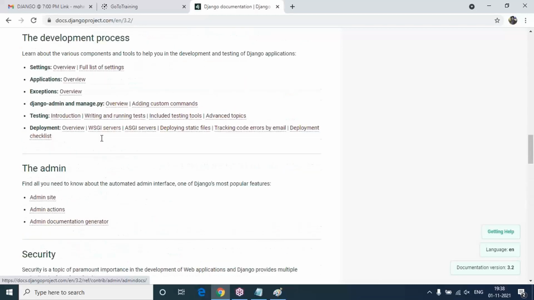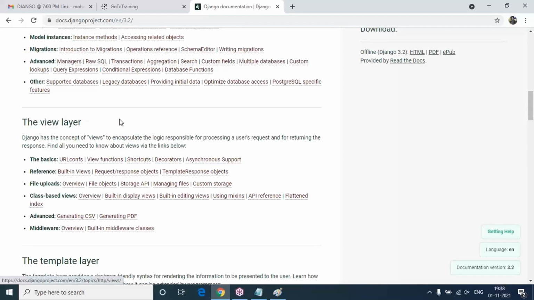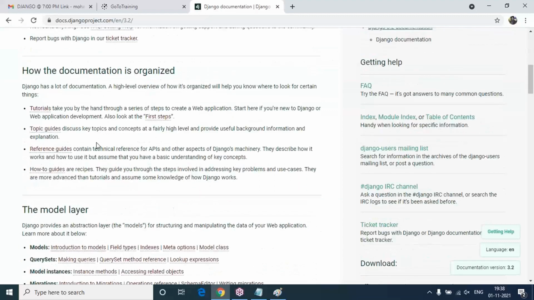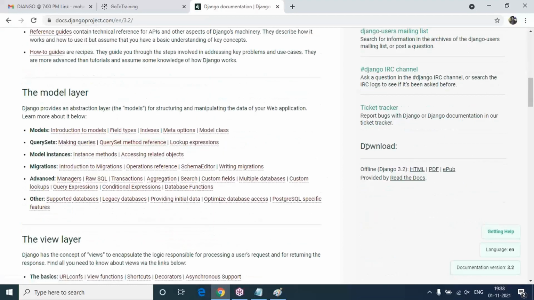There are so many things you can visit. If you are in the middle of Django application development and you get stuck, go to this official documentation and you will be able to clear your doubts. If you have any doubts, you can go through it topic-wise.